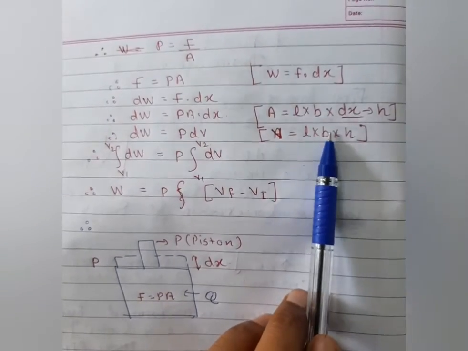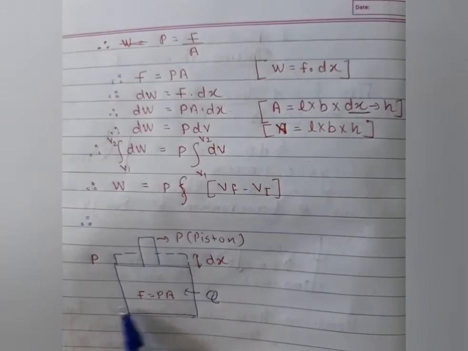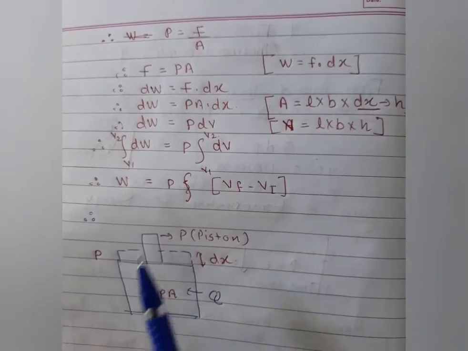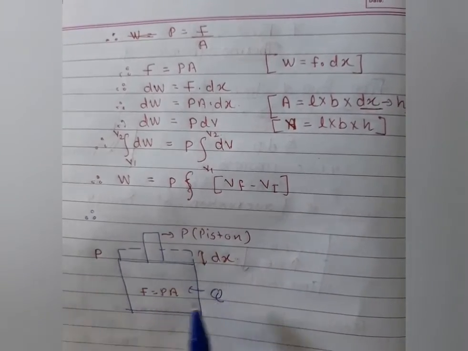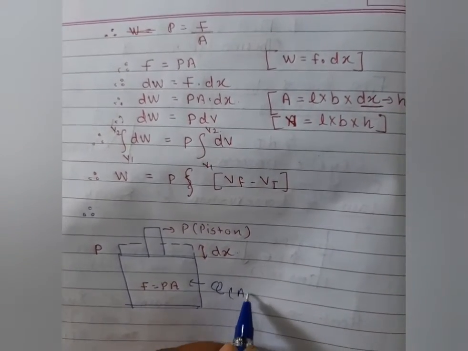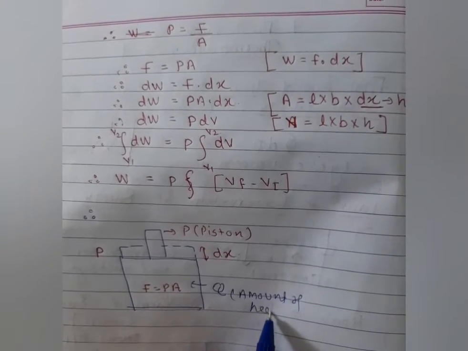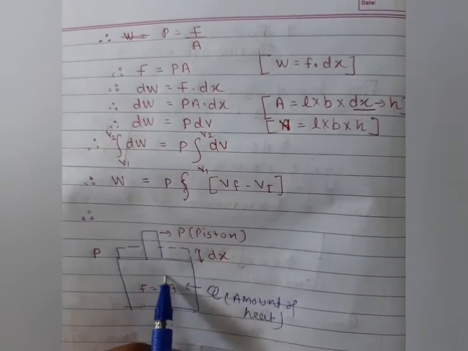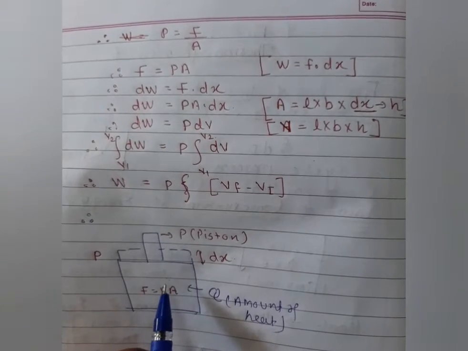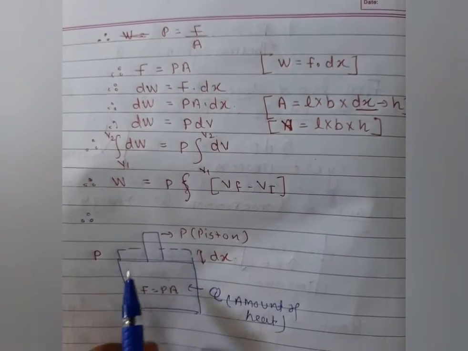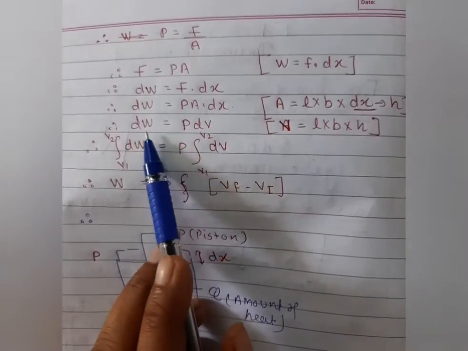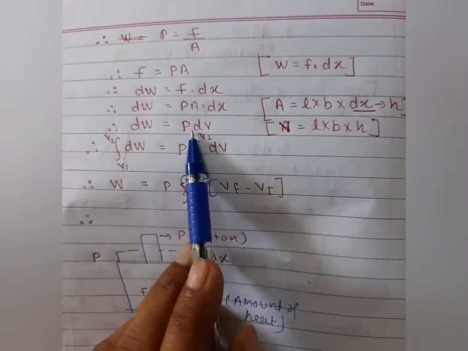So length into breadth into height is nothing but the volume of the given container. So when we apply heat to any system, its volume, pressure, temperature, everything changes. So dW is equal to P dV.